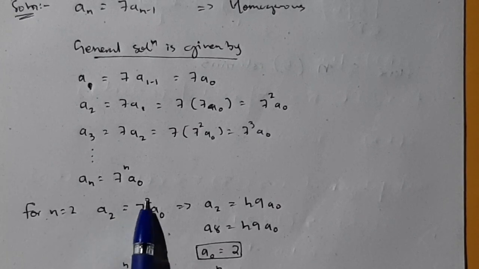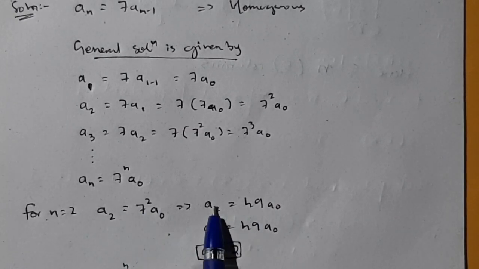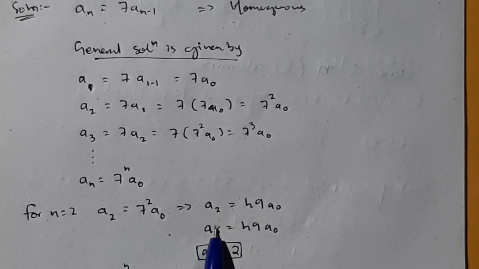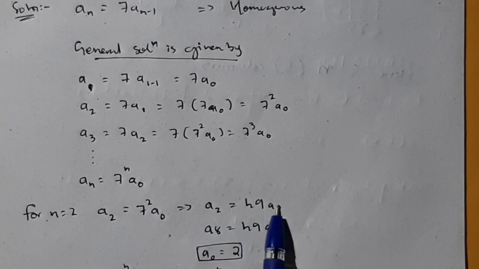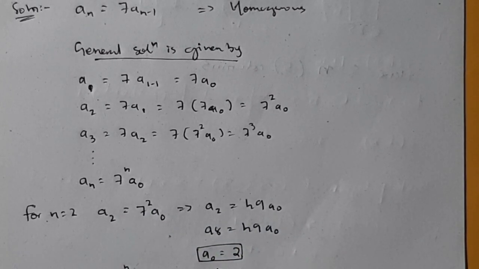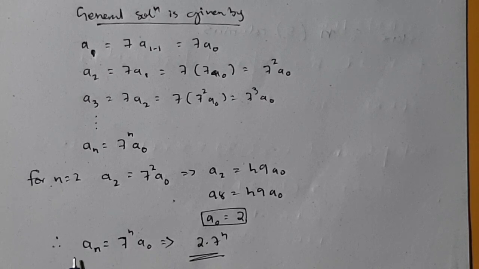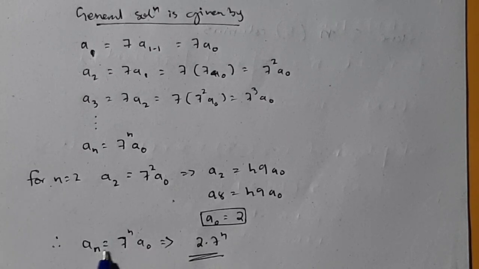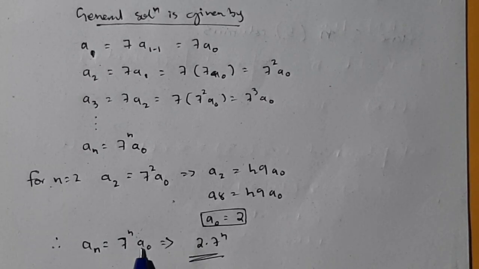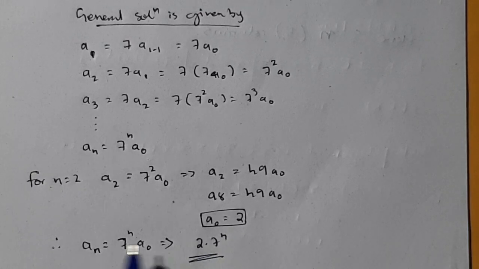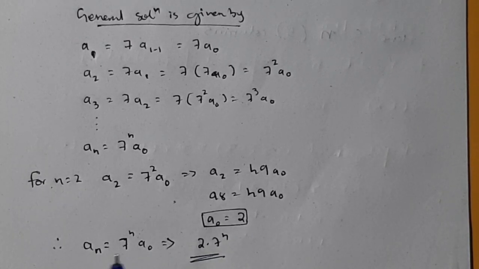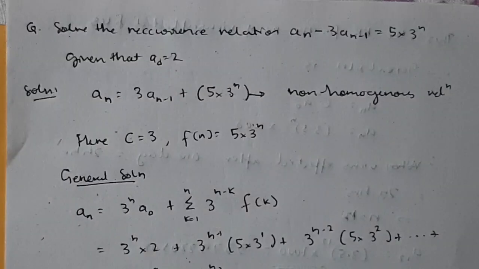So a2 is equal to, you will write like this, 7 square a naught, and then substitute the value of a2 here, and you will get 7 square, 49 a naught. A naught you will get 2. When you have got a naught is equal to 2, substitute back in the general solution. an is equal to 7 raised to n into a naught, where a naught is 2, so 2 into 7 raised to n is the final answer. Okay, for first order homogeneous, this is the way you solve.